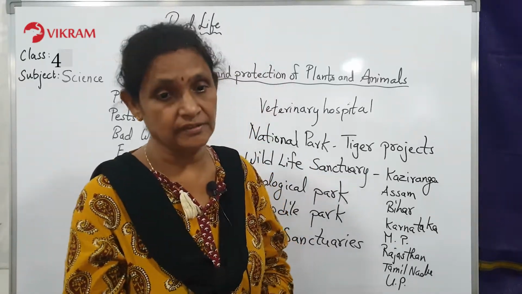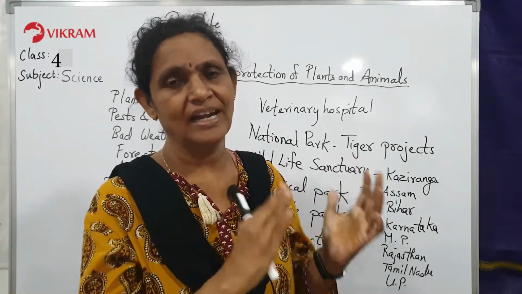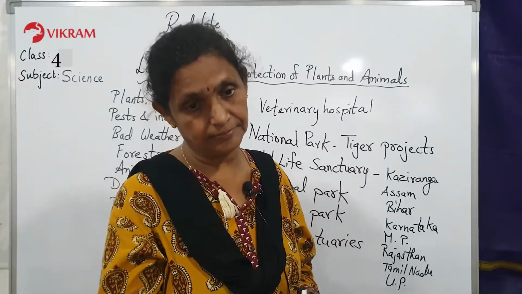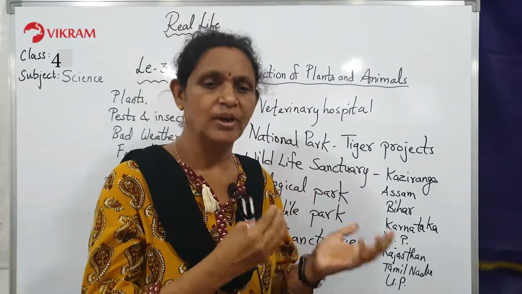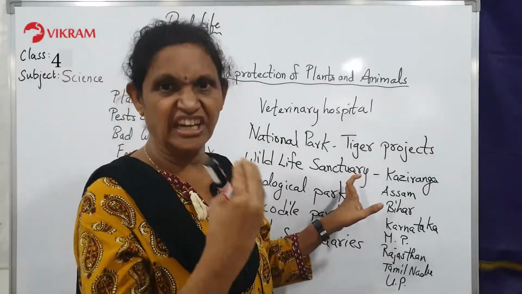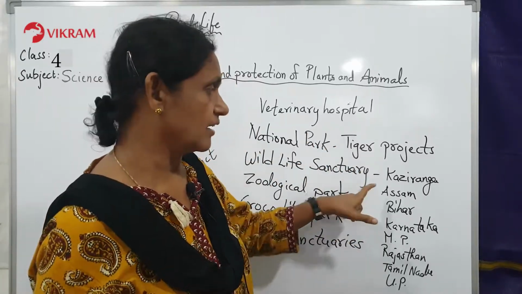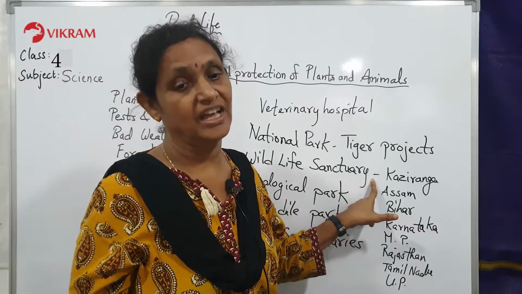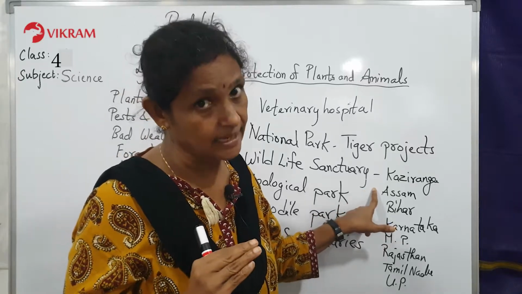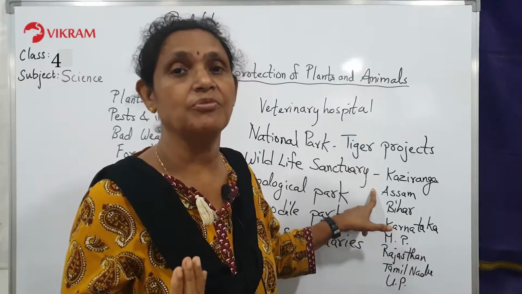Yes, the government has done this as a project where these wild animals and wild forests and jungles can be saved. The protected places of these wild animals and birds are called wildlife sanctuaries. So they are given a name called wildlife sanctuaries. The most important is the Kaziranga National Park, which is there in Assam. Yes, when you go to Assam, please visit this. You will find a lot of animals there.